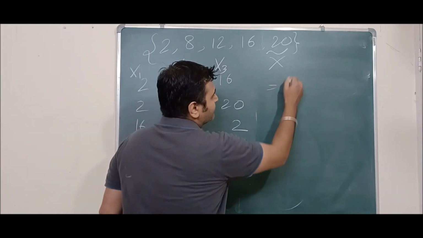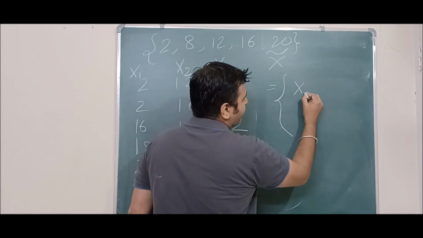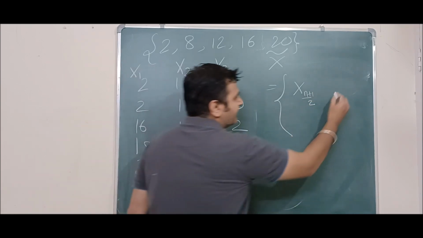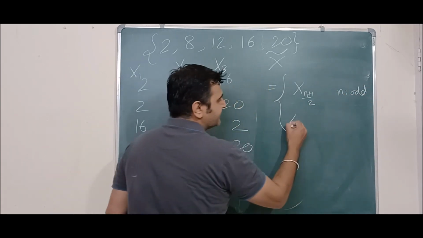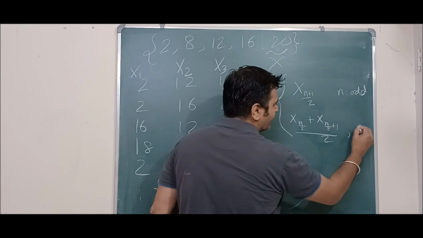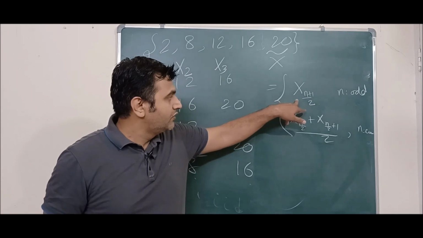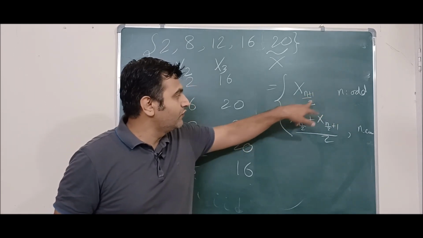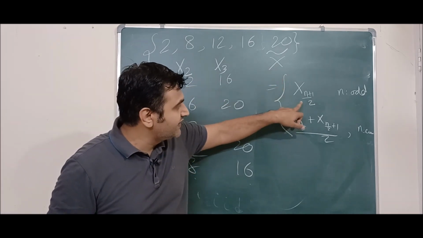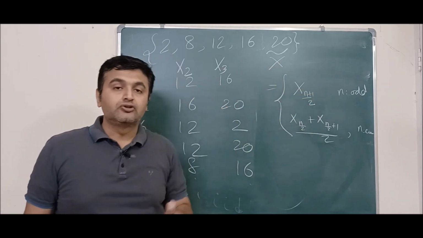So if I want to write it in terms of these random variables, what is x tilde? It is the middlemost value x (n plus 1) by 2 when n is odd, and when n is even, you take x n by 2 plus x (n by 2 plus 1), divided by 2. So when n is 3, plus 1 is 4, by 2 is 2, so you take the middlemost value. Again you can see the median is defined as a function of random variables. So x tilde is also a statistic.